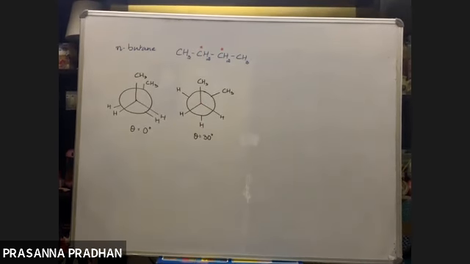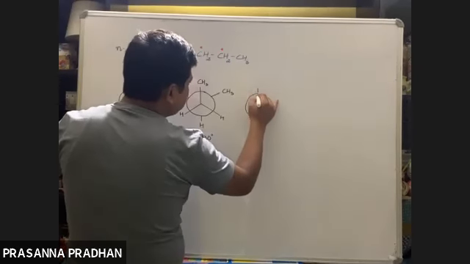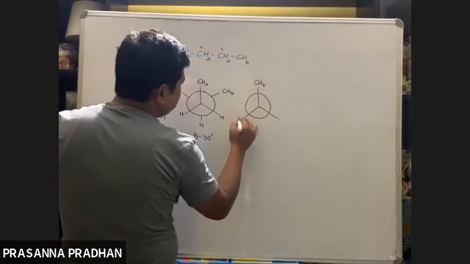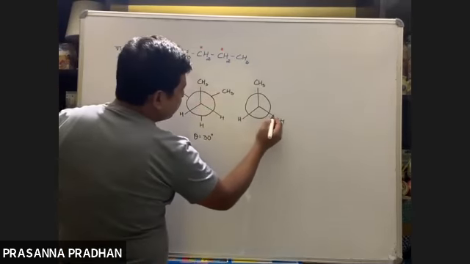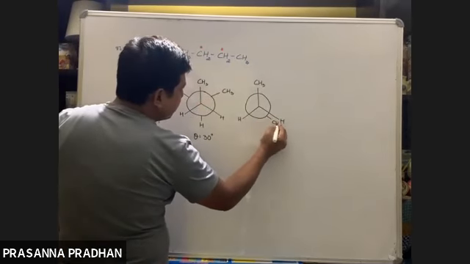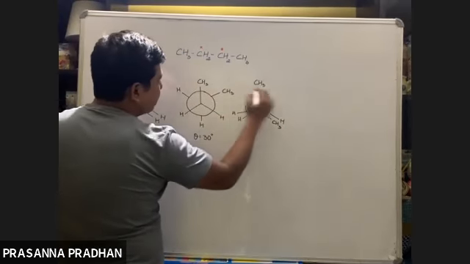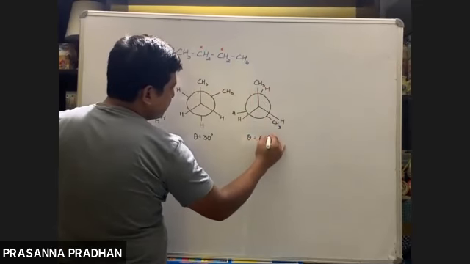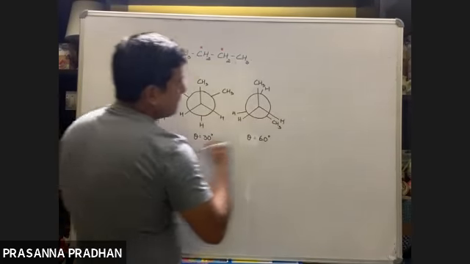Again you do the same thing. You keep this fixed. Again I am rotating this by 30 degrees, meaning this methyl will come out here now. This hydrogen will go out here and this hydrogen will go out here. So the dihedral angle is 60 degrees. Got it?